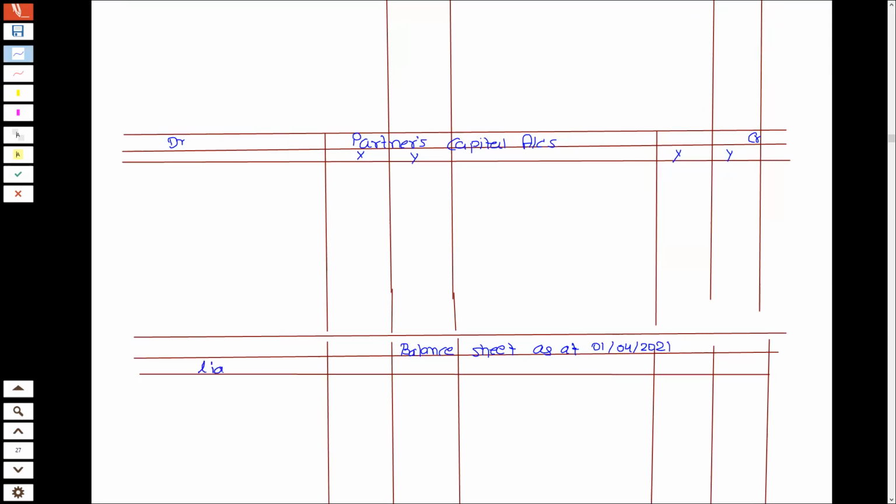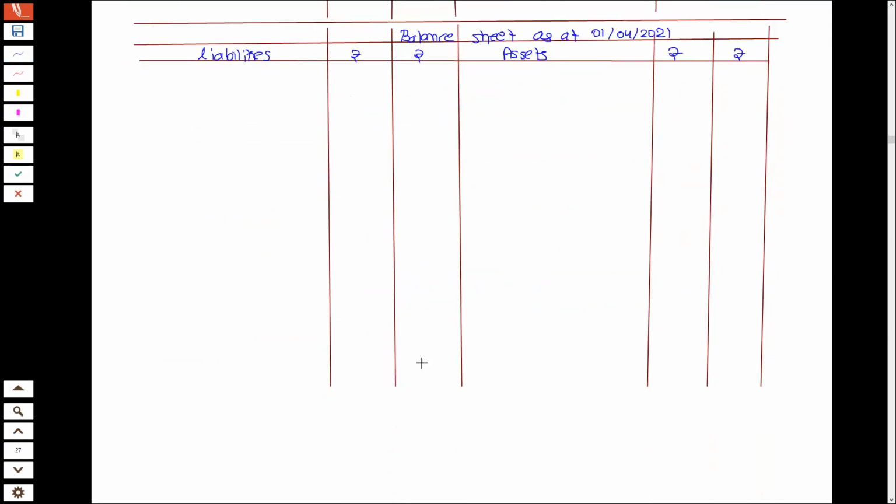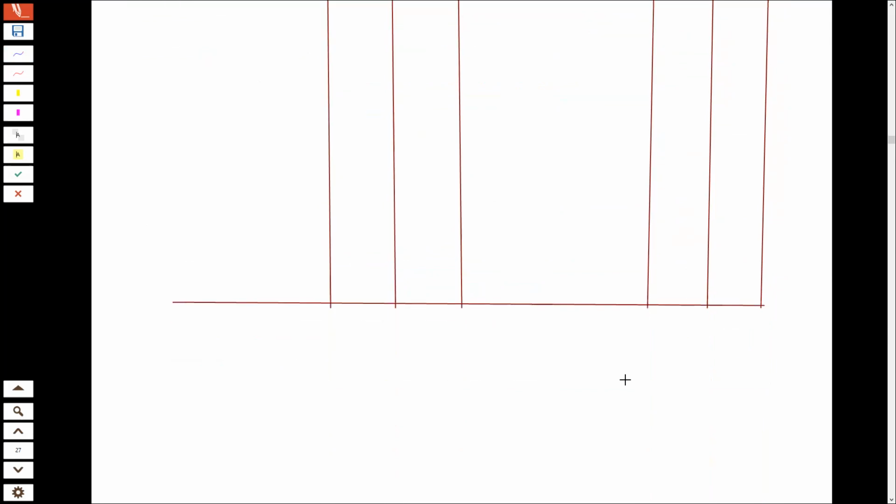Where I will have liabilities, rupees, and assets and rupees. And after I have prepared this, I can prepare the working for goodwill.